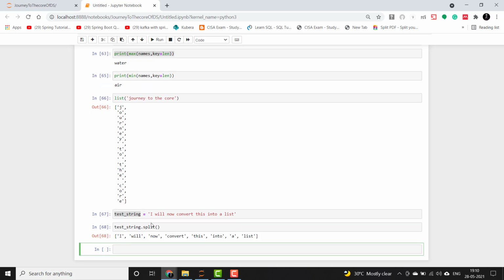Okay, so it has split it on the basis of spaces. By default it will take a space, and if you want to split by any other character, you can do that also. So what we'll do now is try an interesting exercise here. We'll say string to split, and give some sentence delimited by dots.